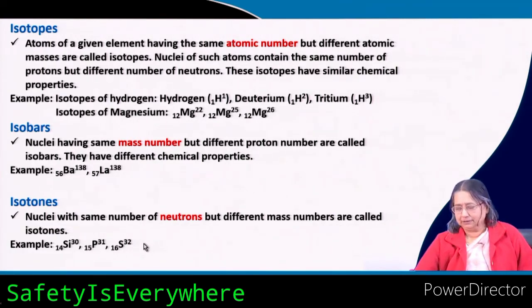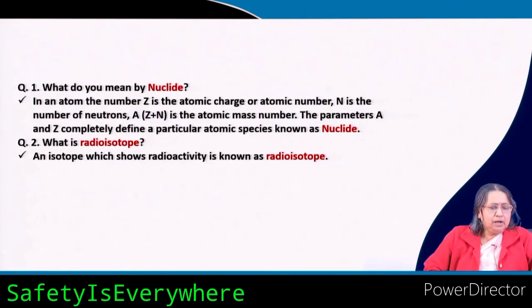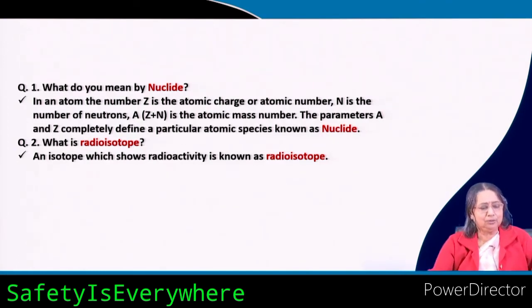Now, what do you mean by nuclide? In the books, when you go through this chapter, you will see they are writing nuclides. So, what is a nuclide? In an atom, the number Z is the atomic charge or atomic number, and N is the number of neutrons, and A is Z plus N. A is the atomic mass number.